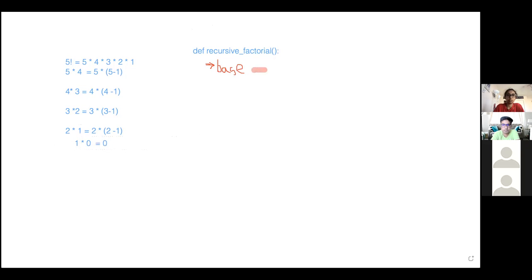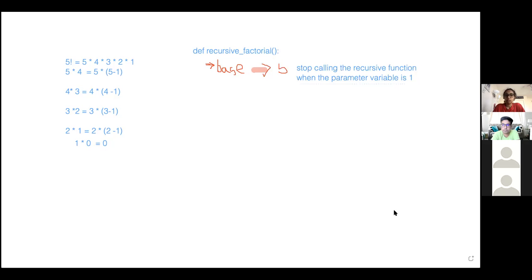So, oh, there's the highlighter. Okay, so the base case will be stop, you know what, I'm just gonna type. So stop calling the recursive function when the parameter variable is 2 or less than 2, 1. So we still want to use it when it's 2, but when it's 1, we don't. We just want to return 1.